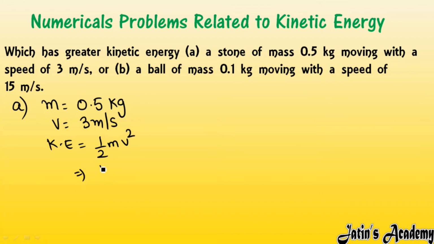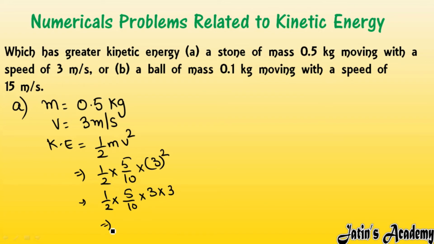So it will be half multiply mass. Mass is 5 by 10, 0.5 you can simply write it like 5 by 10. Multiply v square, v square means 3 square. So it will be half multiply 5 by 10 multiply 3 multiply 3. After solving you will get 2.25 joule.